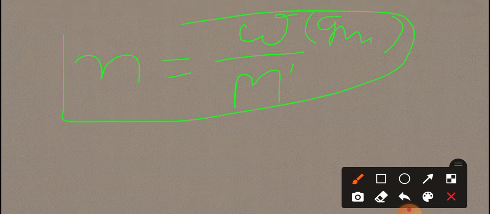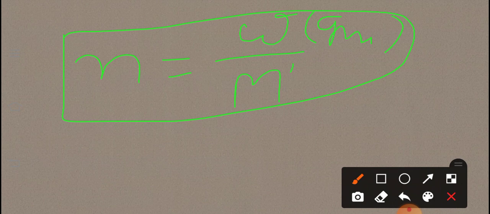That is the formula for calculation of the number of moles: equal to the weight of the substance of any atoms, molecules or ions, divided by molecular or atomic or ionic weight. The weight of substance must always be in gram. From this formula we can calculate the number of atoms or molecules.